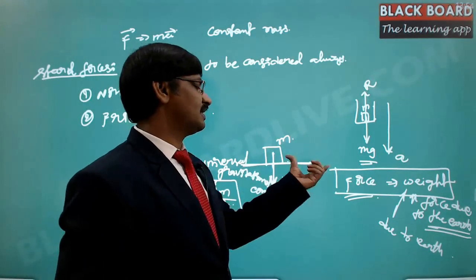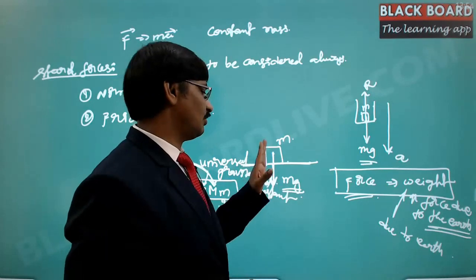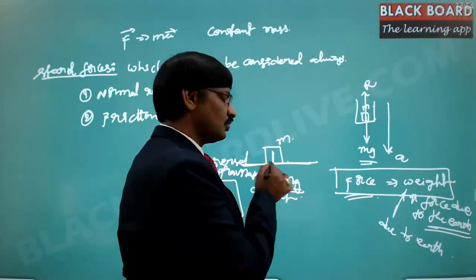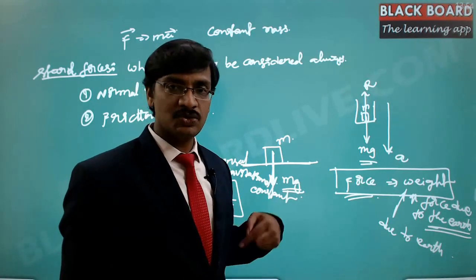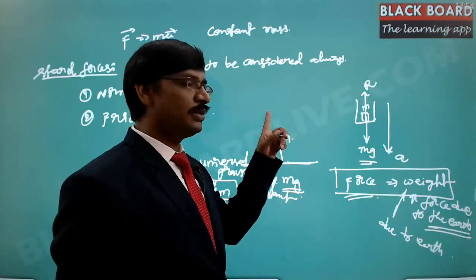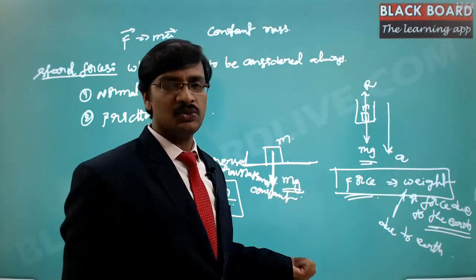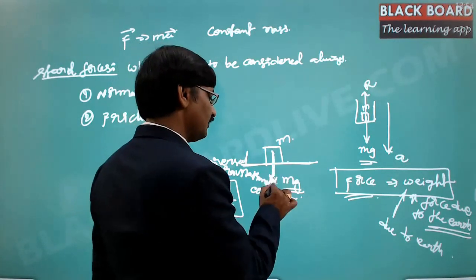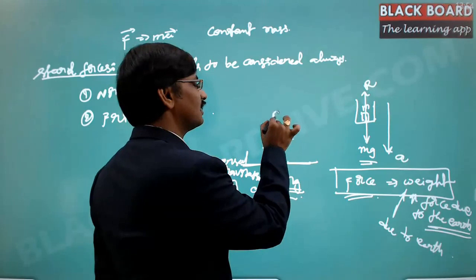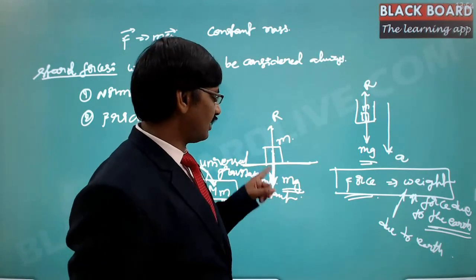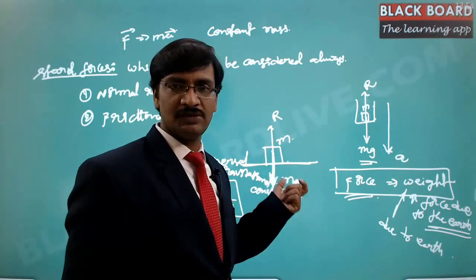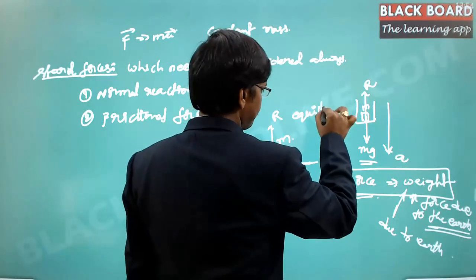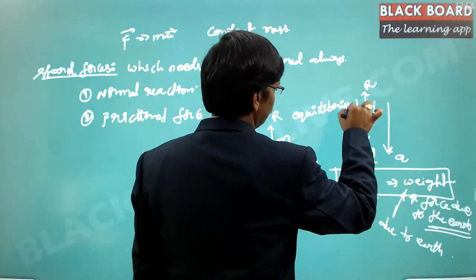Now here, let us say this is the table. On this table, there is a block of mass standing there. But there is always an associated weight to that particular block of mass. So if it has to stand, there has to be a counter force. Otherwise, it will move down. As per Newton's law, if there is a force, there has to be a counter force also, so that it will stay there. This condition of having the force and the counter force, equal in magnitude, is what is called equilibrium.